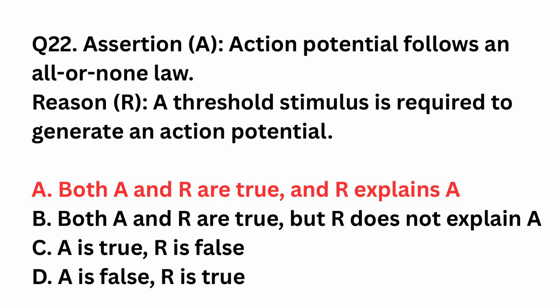Both assertion and reason are true and reason explains assertion. Once threshold is reached, action potential occurs fully regardless of stimulus strength. Below threshold, no response is generated.